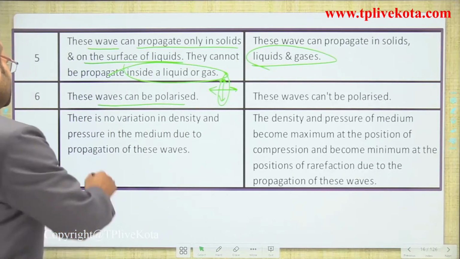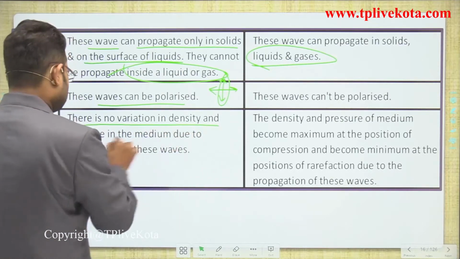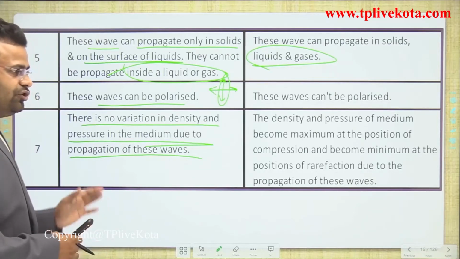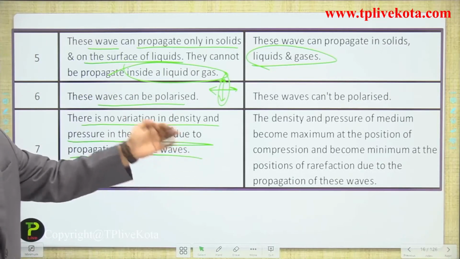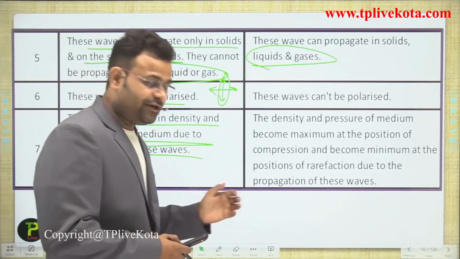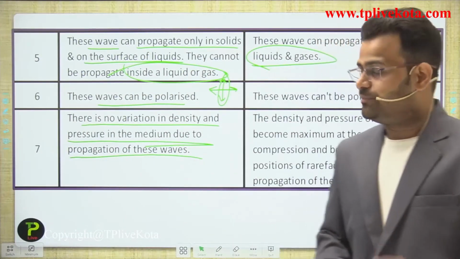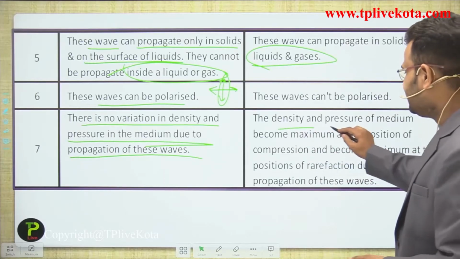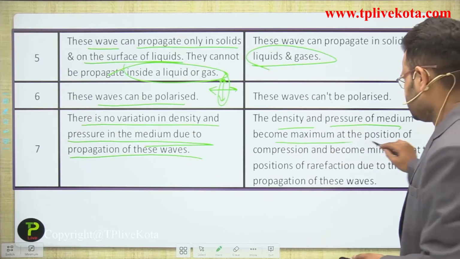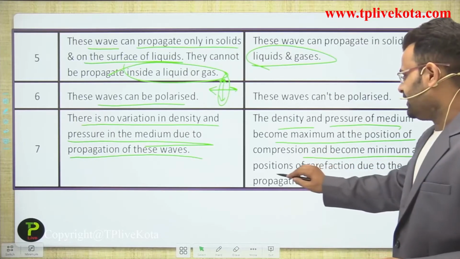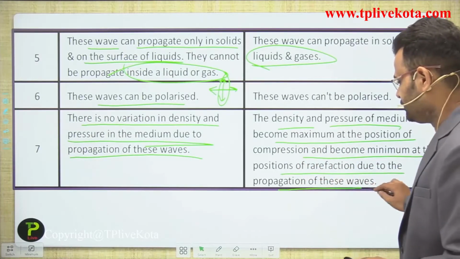Okay, now there is no variation in density and pressure in the medium due to propagation of these waves. There is no variation, but in the other there is a density variation, and due to that density variation, the compression and rarefaction are formed. The density and pressure of the medium become maximum at the position of a compression, and become minimum at the position of rarefaction due to propagation of the air wave.